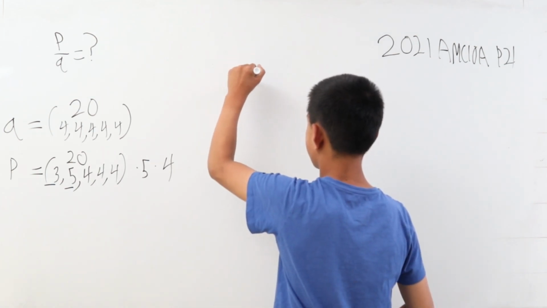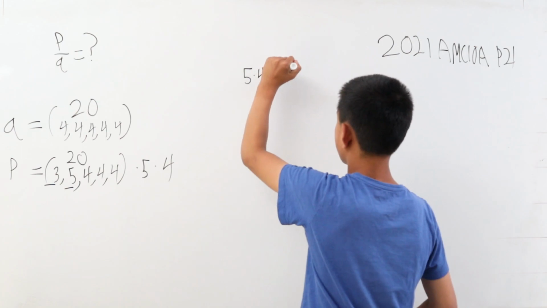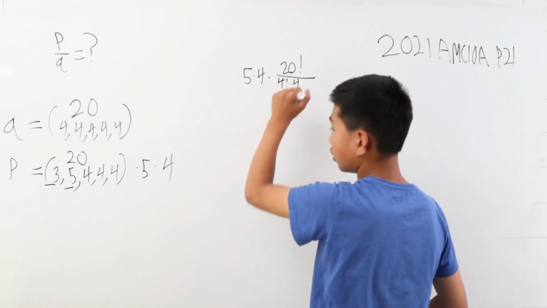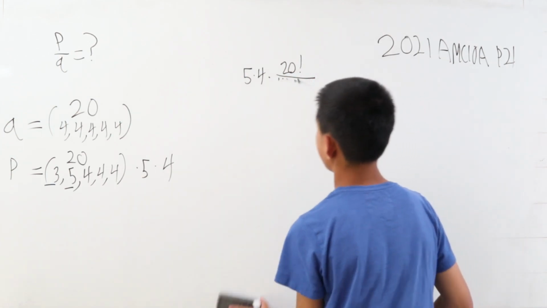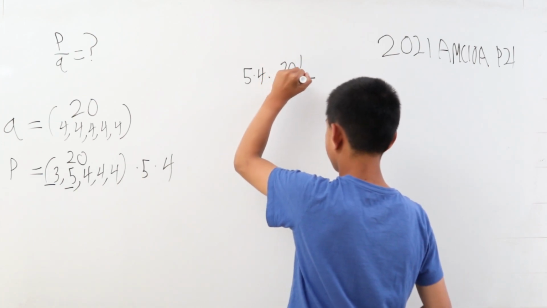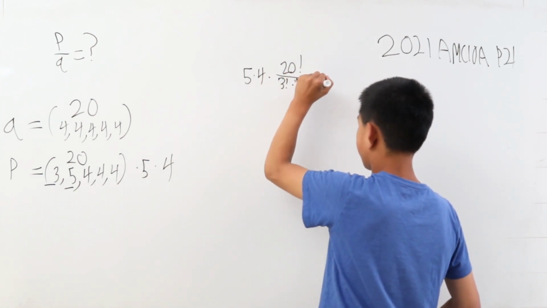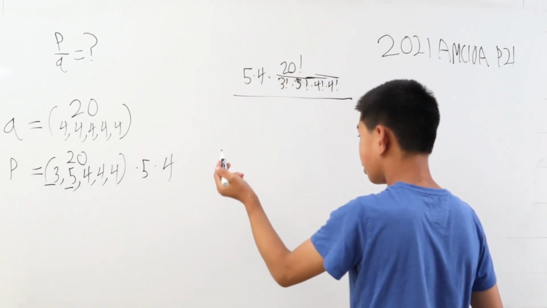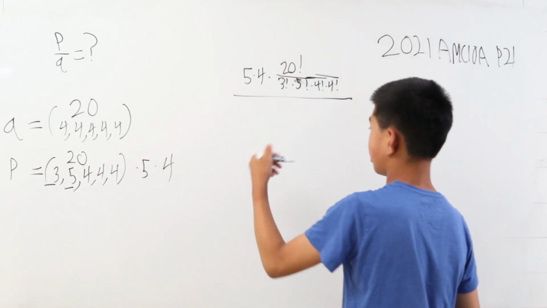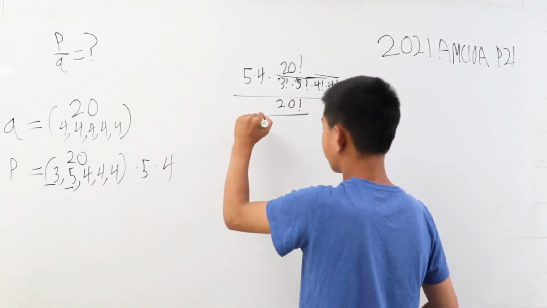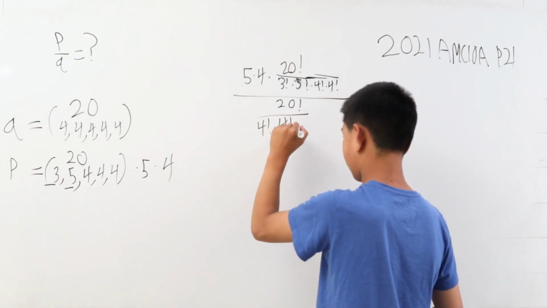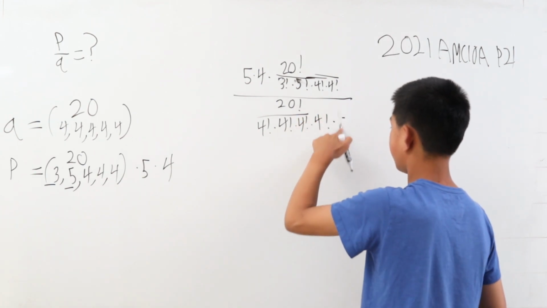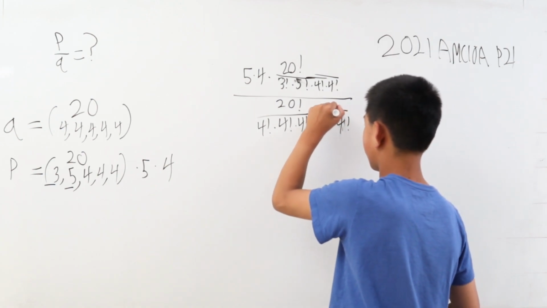So, 5 times 4 times 20 factorial over 3 factorial times 5 factorial times 4 factorial times 4 factorial times 4 factorial. And this is all divided by Q, which in the same way equals 20 factorial over 4 factorial times 4 factorial times 4 factorial, and so on. It's just 4 factorials being multiplied together 5 times.